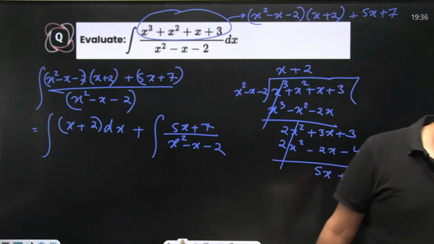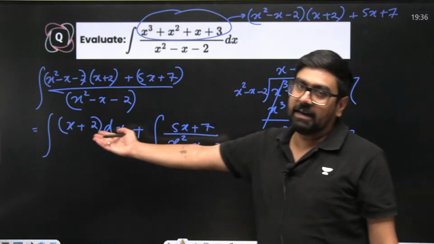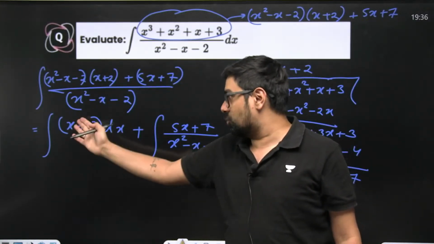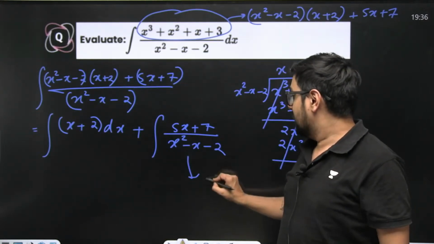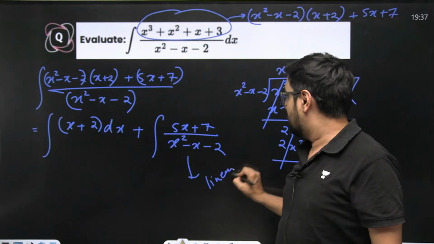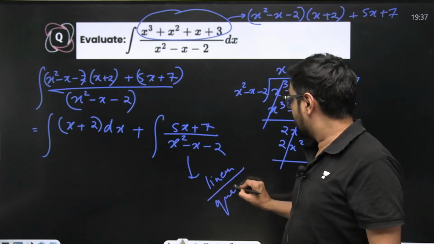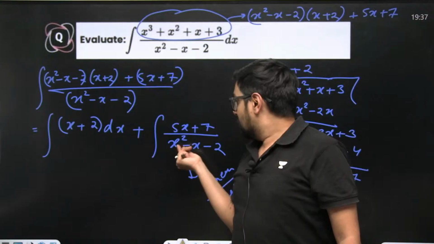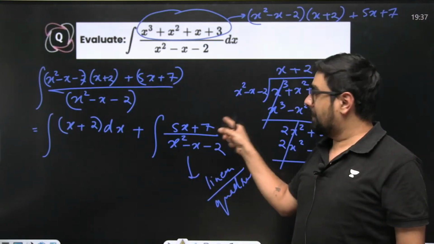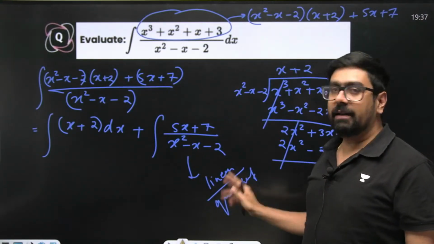We know both of these things. Writing the integral of this is very easy, x square by 2 plus 2x, correct? This format we know, linear by quadratic. We'll represent the numerator as lambda into 2x minus 1 plus mu, right? And then we'll be able to solve.